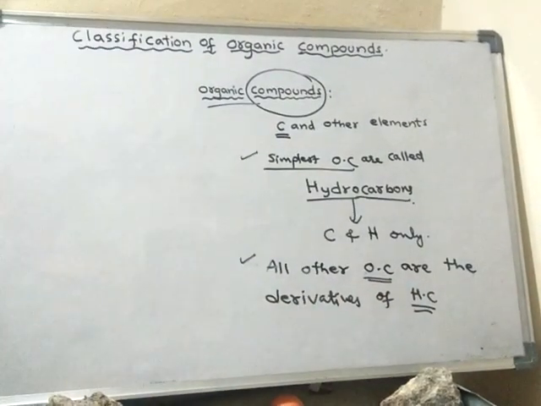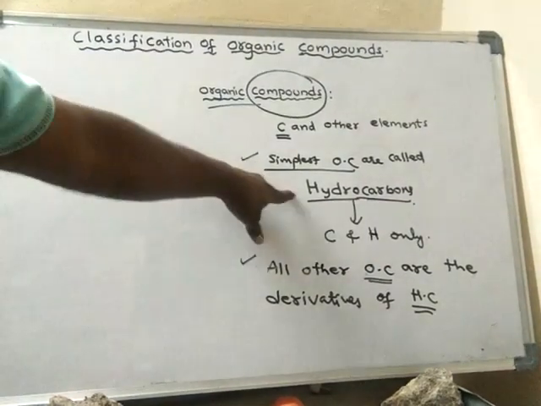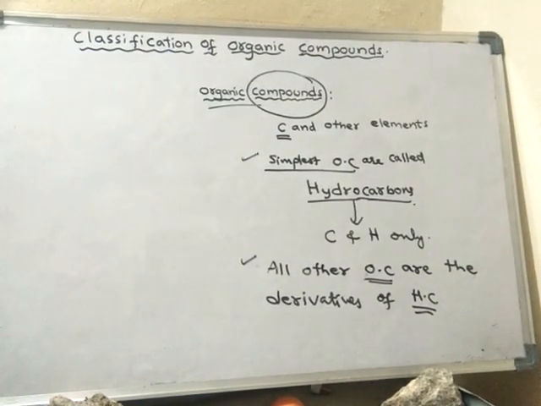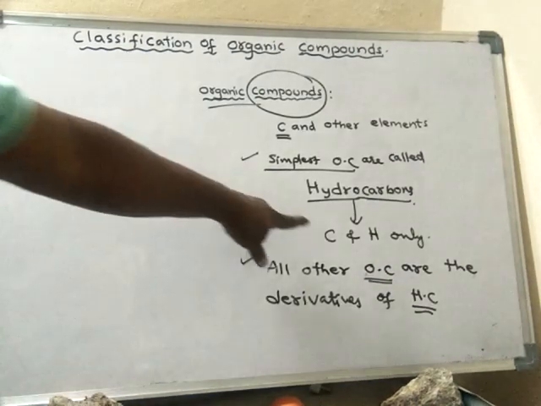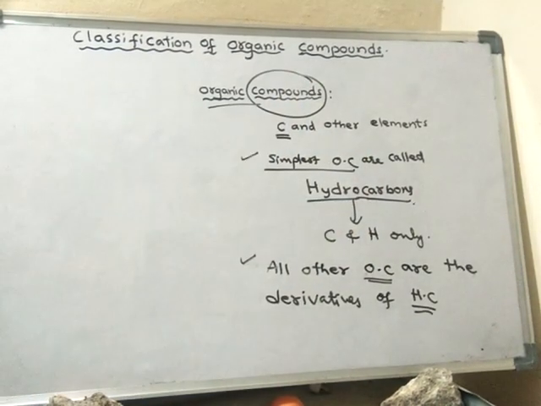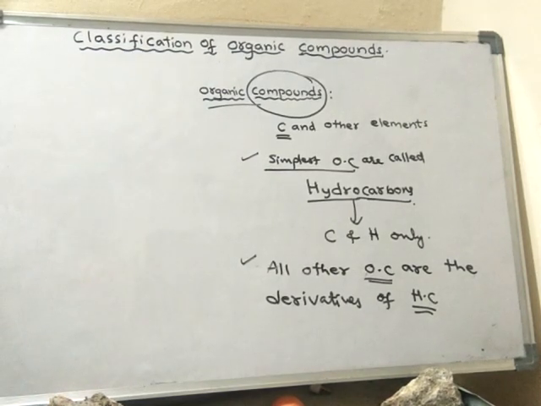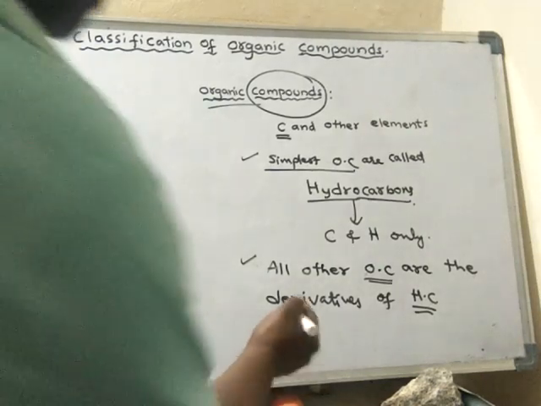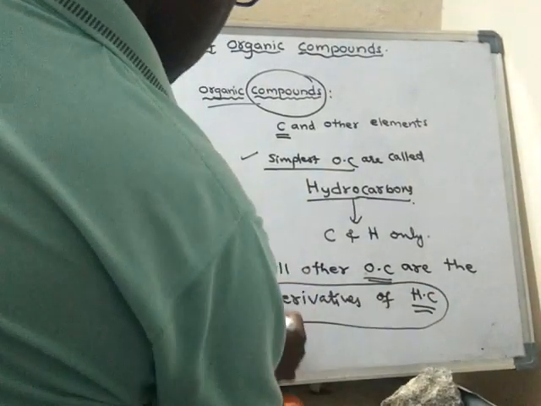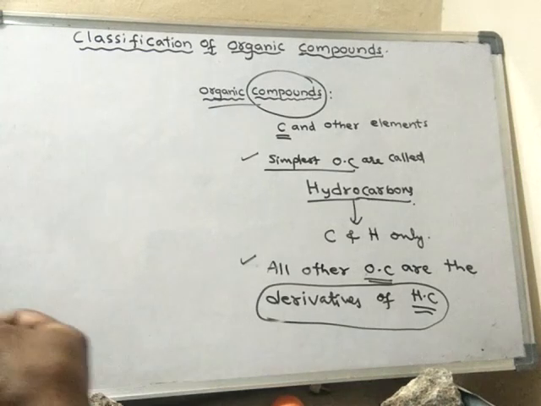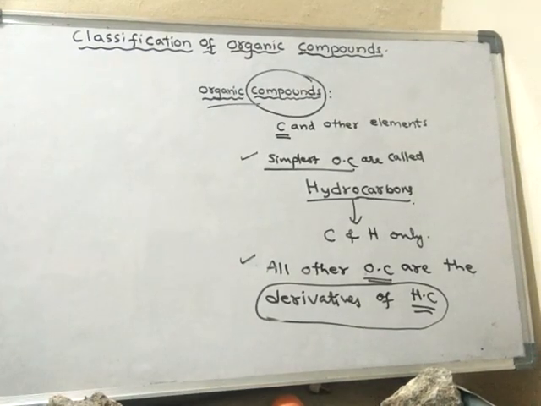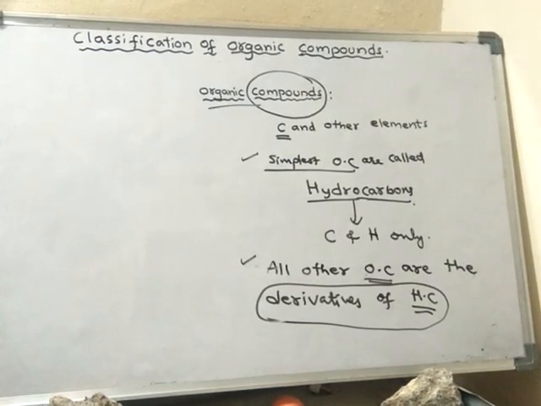All other organic compounds are derived from these hydrocarbons. Hydrocarbons contain carbon and hydrogen only, but there are so many organic compounds which contain other elements also along with carbon and hydrogen. Such organic compounds are said to be derivatives of hydrocarbons.